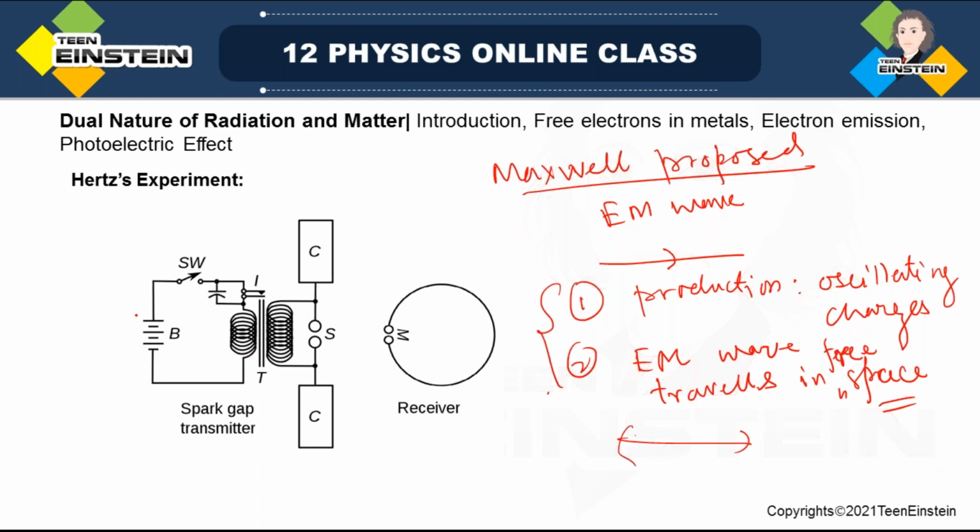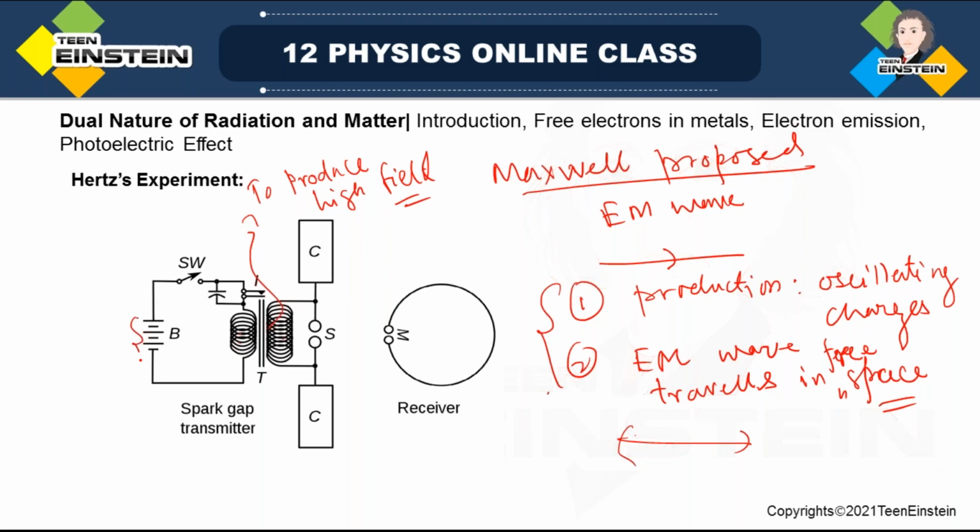How? This is a battery and there are two coils, you can see that. This one and this is another one. These are called induction coils. By an induction coil, you can produce a very high electric field or potential difference. How?